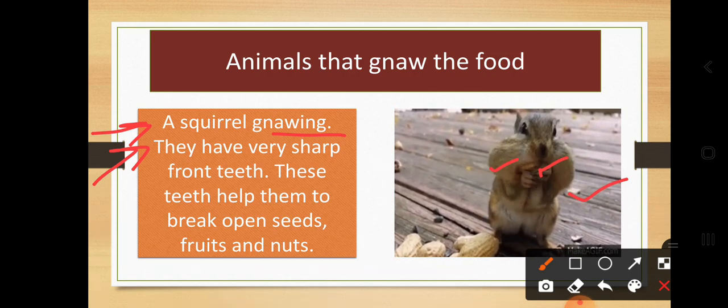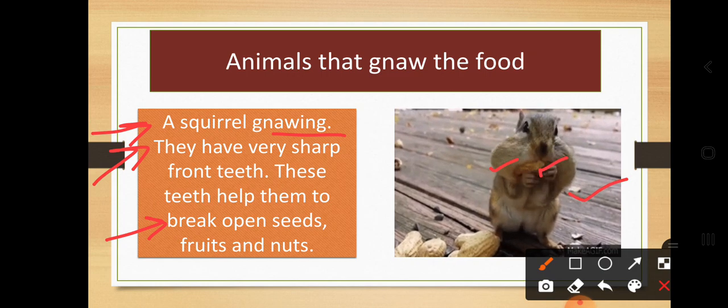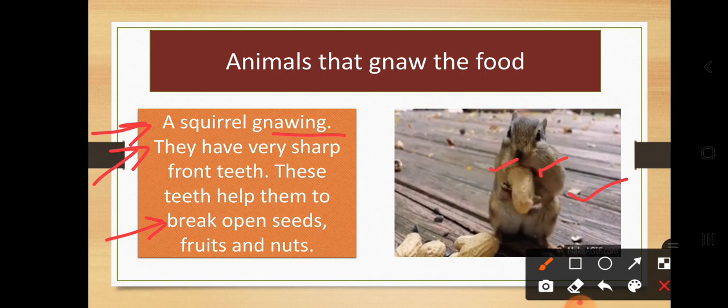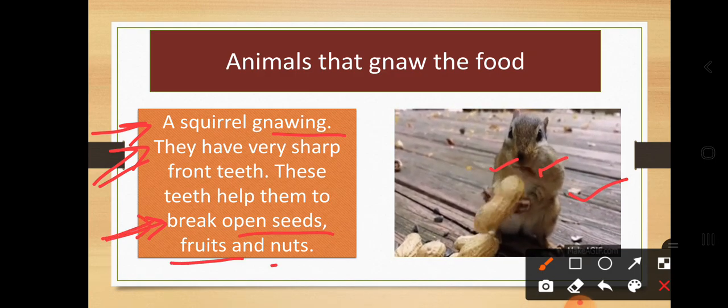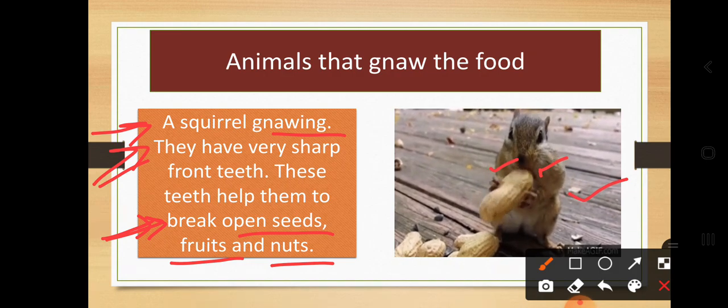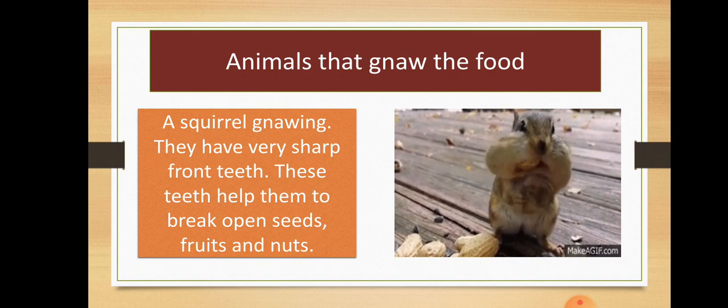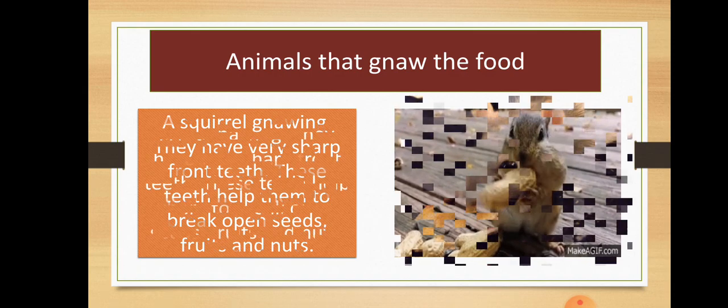These teeth help them to break open seeds. But now the squirrel is feeling very hungry, so she is not breaking the seeds, she is directly taking the peanut. A squirrel is gnawing because it has very sharp front teeth. These teeth help them to break open seeds, fruits and nuts. You can see on the screen how this squirrel is directly having the peanut because it has very sharp front teeth. Which type of teeth? Again, very sharp front teeth.